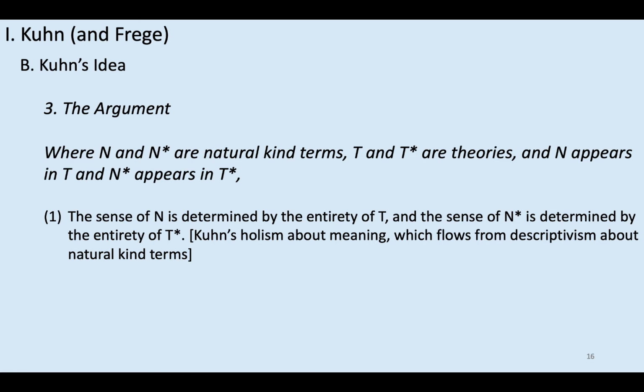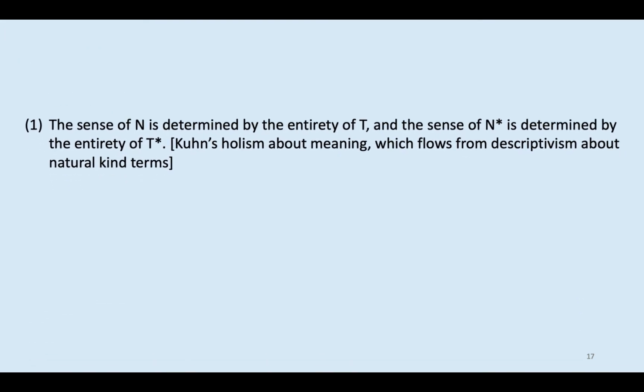Now, Kuhn advances what's called semantic holism about meaning for natural kind terms in scientific theories. Semantic holism just says that the meaning of one term depends on the meaning of all your other terms. So this follows straight away for Kuhn. But the real consideration that makes Kuhn adopt holism is very much in the spirit of Fregean descriptivism. So we're going to focus on how descriptivism underpins this, the reasoning that supports premise one. So let's look at that reasoning.